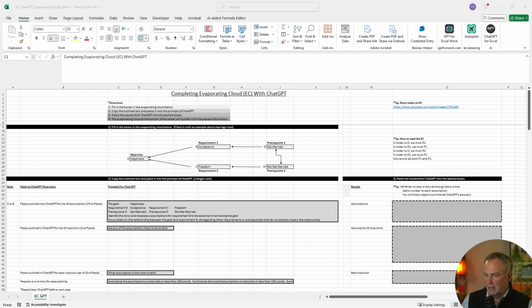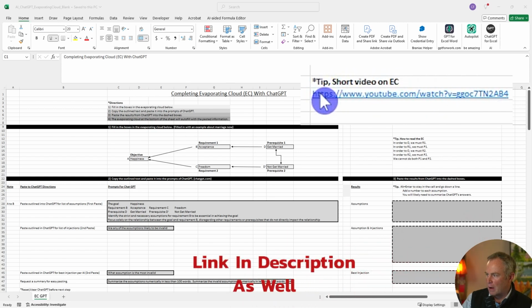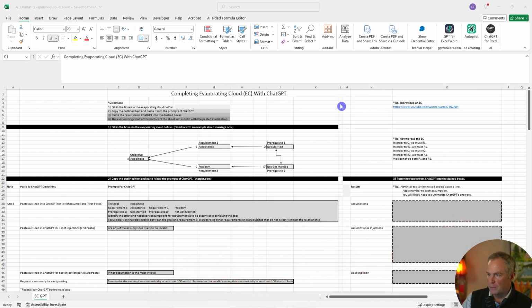What I've done is make an Excel spreadsheet that walks you through making an evaporating cloud and gives you the prompts you need to put into ChatGPT to make the evaporating cloud. I've also added a link here if you want to learn more about evaporating clouds before we get started. Let's just start from the top.